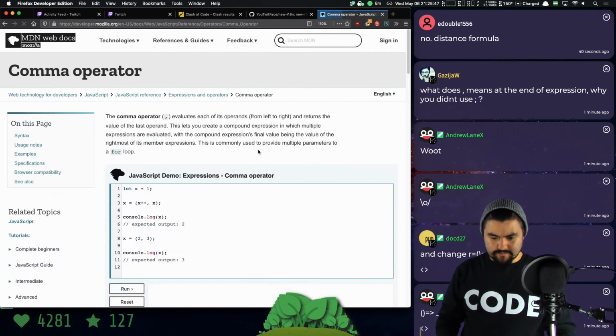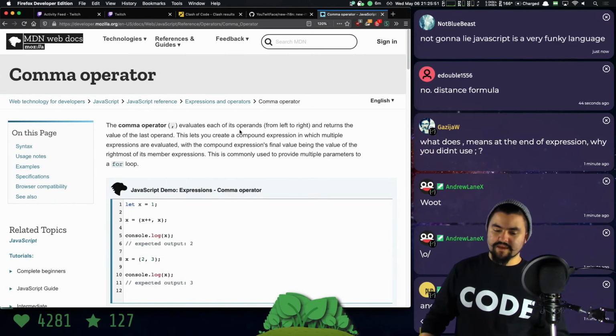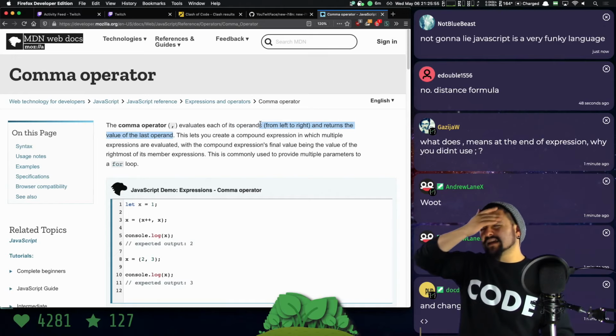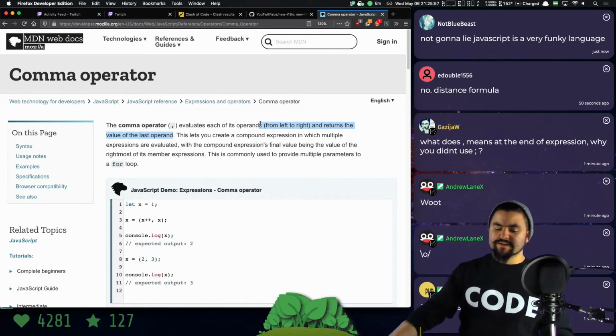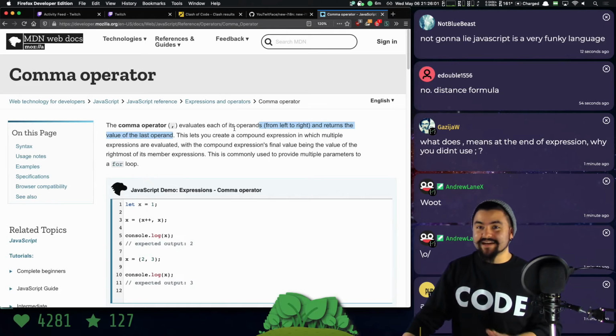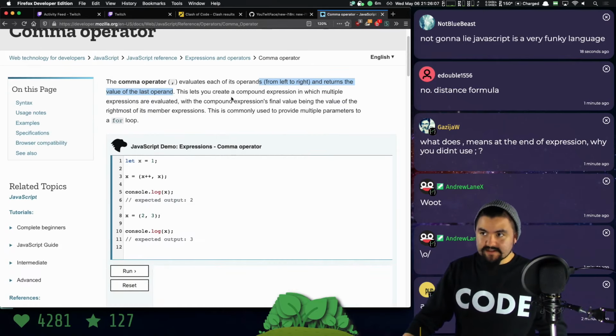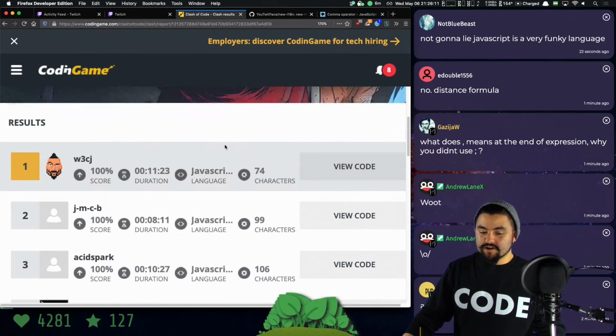The comma operator evaluates each of its operands from left to right and returns the value of the last operand. Basically it's really only useful for making really short code. I never use this in my day-to-day life writing JavaScript. It is pretty funky, but it's really useful in a coding challenge like this.